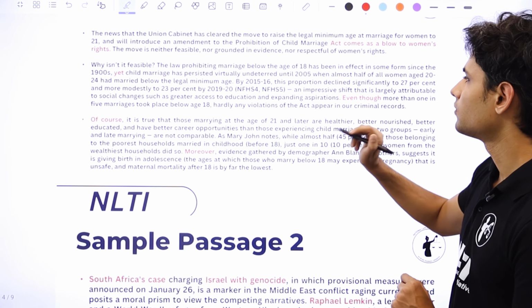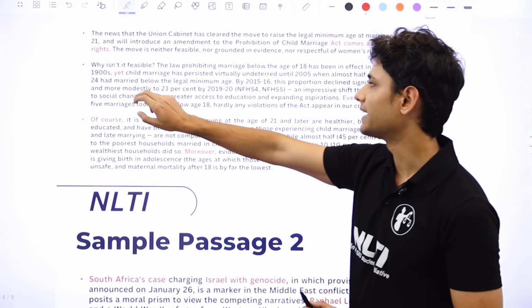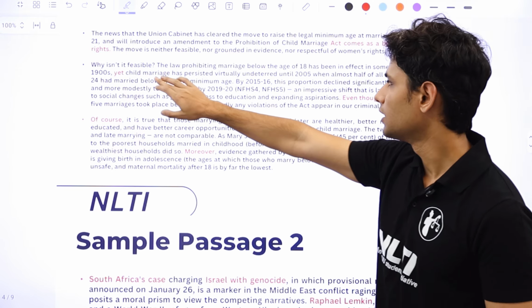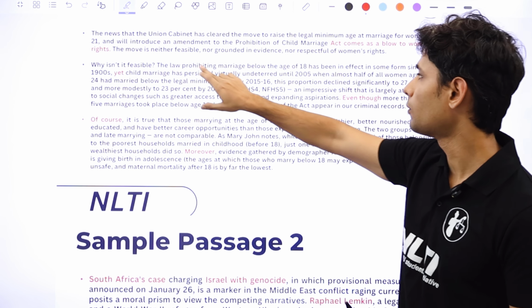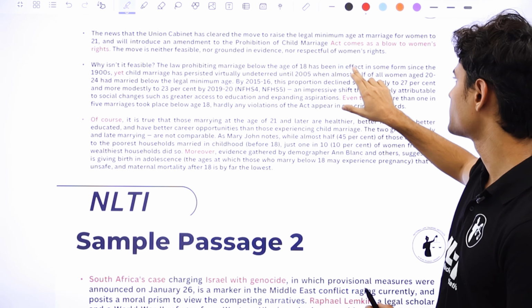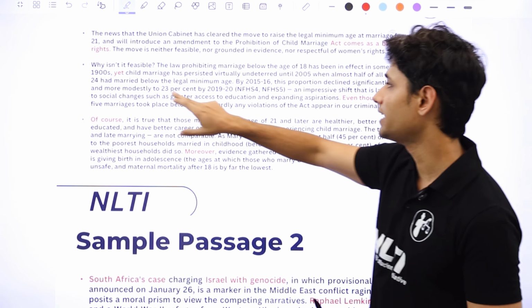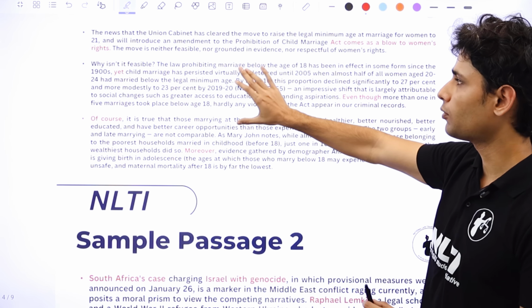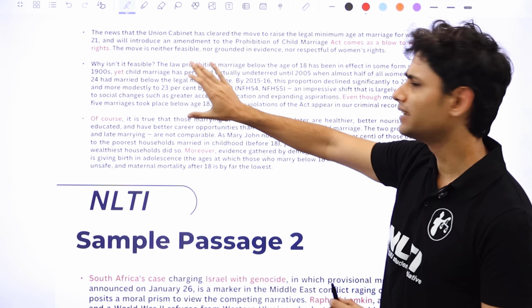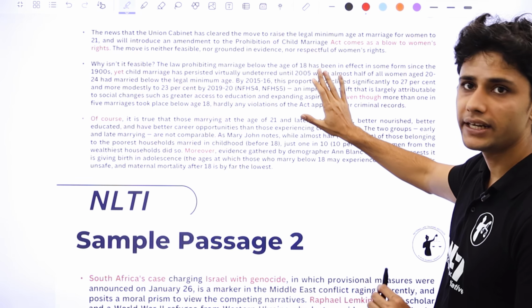So in this, I have highlighted the word like "yet". And the reason is because this paragraph starts with saying, why isn't it feasible? The law prohibiting marriage below the age of 18 has been in effect in some form since the 19th, yet child marriage has persisted virtually. So this is important because it does admit that there is a law which prohibits marriage below 18.